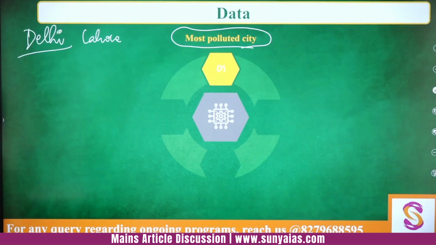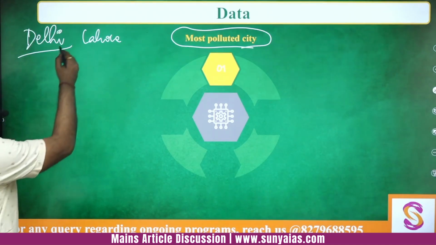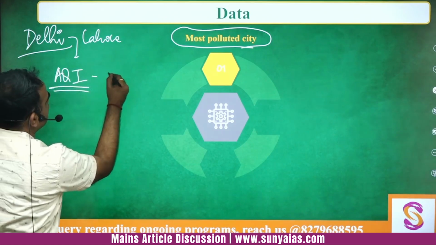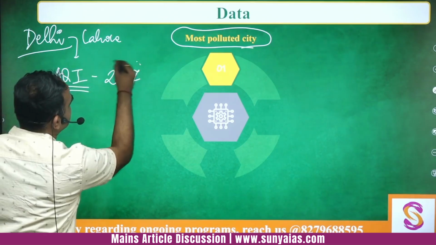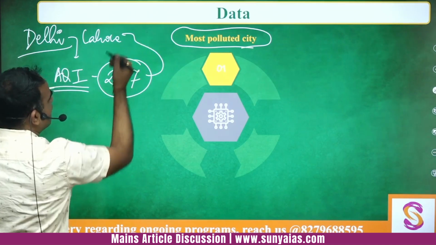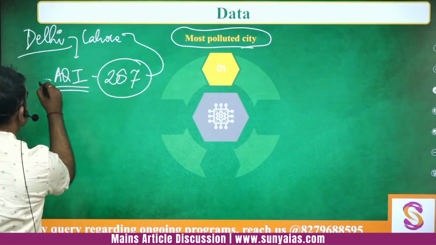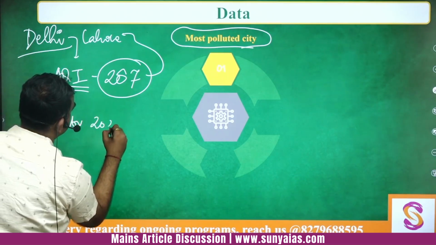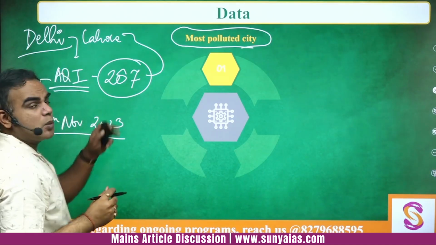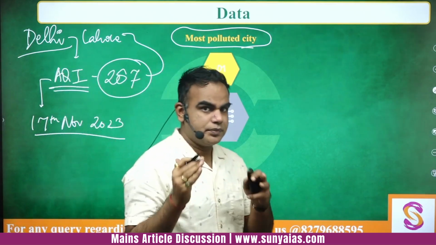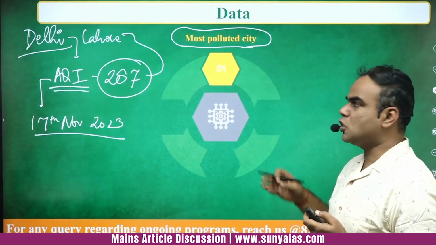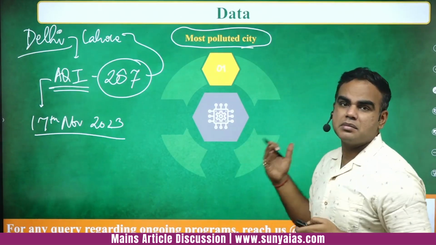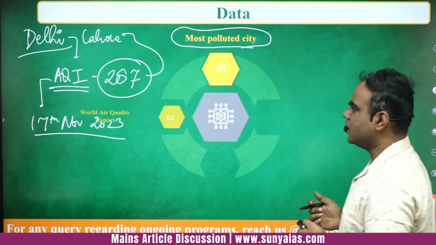If we see the average AQI, meaning air quality index, this was 287, followed by Lahore. And this is not very old data; it is as recent as the data of 17th November 2023. So it was the most polluted city. This is not just a national problem; we are making global headlines for something which ideally should not have happened, right?